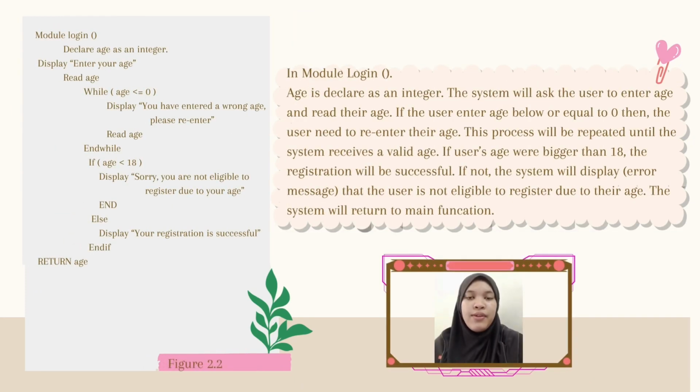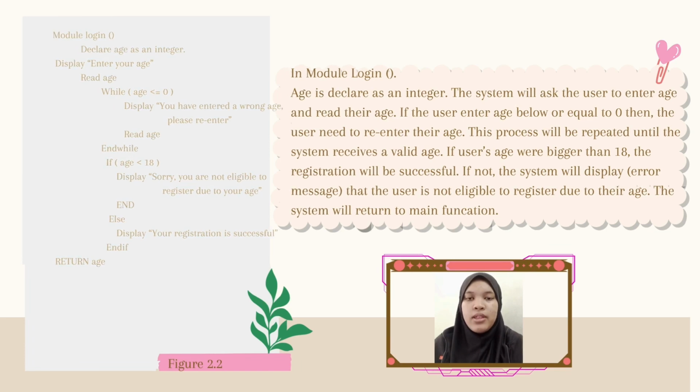Next is the modular login function. In the modular login function, age is declared as an integer. The system will ask the user to enter their age and read their age. If the user enters an age below or equal to 0, then the user needs to re-enter their age. This process will be repeated until the system receives a valid age. If the user's age is bigger than 18, the registration will be successful. If not, the system will display an error message that the user is not eligible to register due to their age. The system will return to the main function.